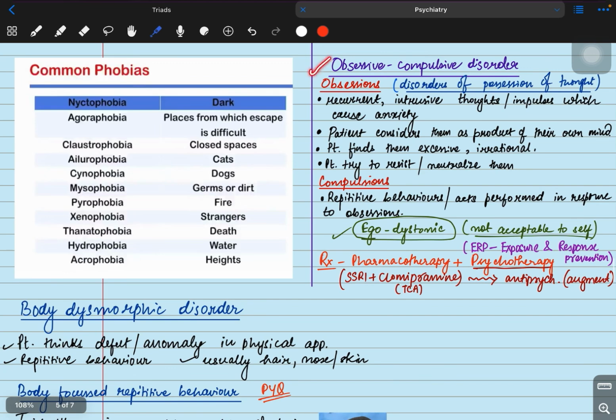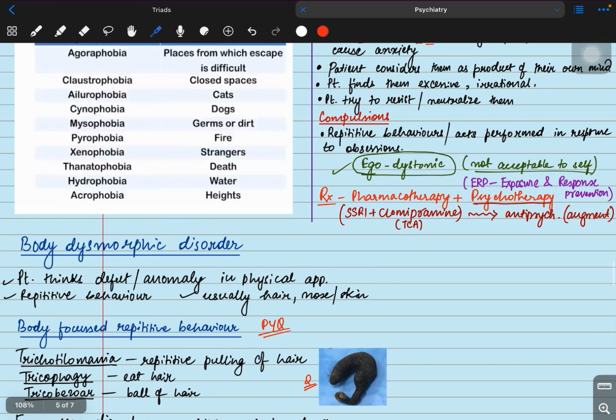Now coming to an important topic, obsessive compulsive disorder. This is an important topic. So what are obsessions? Obsessions means disorder of the possession of thought, like recurrent intrusive thoughts coming to your mind which cause anxiety. Now the patient considers them as a product of their own mind. The patient understands that this is coming from their own mind only. Sometimes the patient finds this irrational or excessive also. They try to resist, and when they try to resist, they have to perform certain behaviors. This is called compulsion, to get relief.